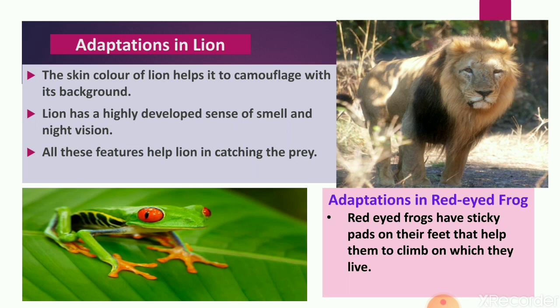Then lion has very highly developed sense of smell, and their night vision is also very good. So all these features help lion in catching their prey and making them suitable to live in that type of climatic conditions. Next one is adaptation in red-eyed frog.